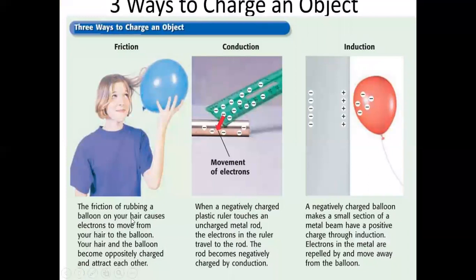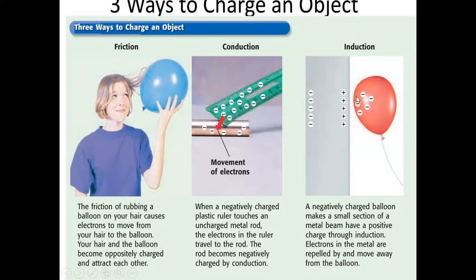You can see friction: rubbing a balloon on your hair causes electrons to move from hair to balloon, and because both are differently charged, they attract each other. In conduction, a negatively charged ruler is touched to the metal rod. There is a movement of electrons from the ruler to the rod, and soon the rod becomes negatively charged because of the flow of electrons. You can see in conduction, the same charges are developed on the other object.